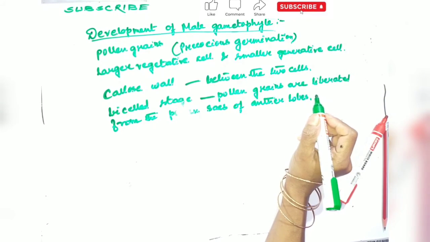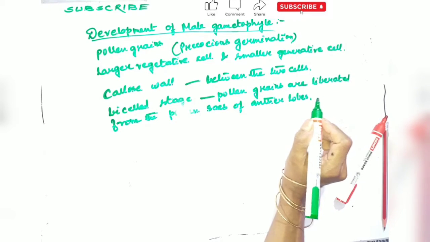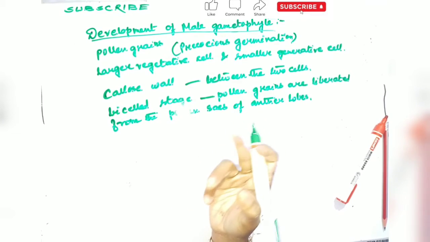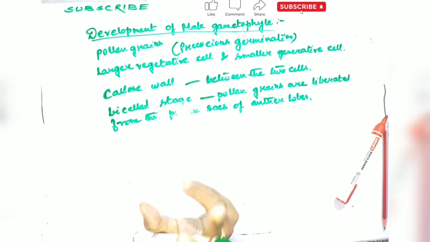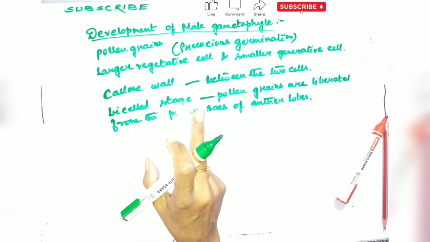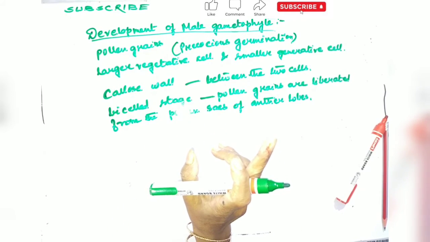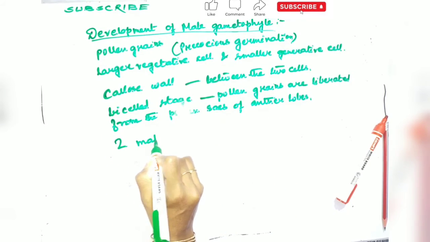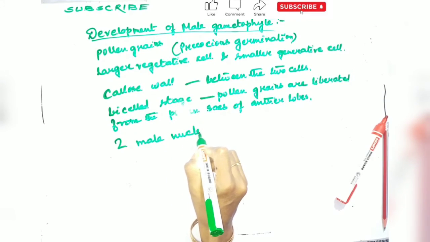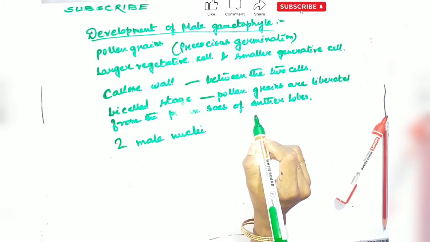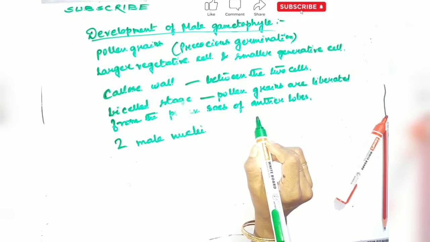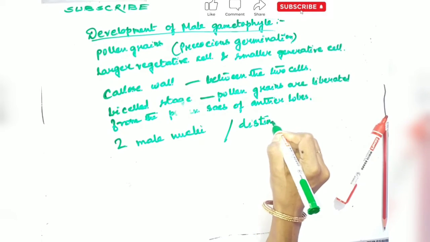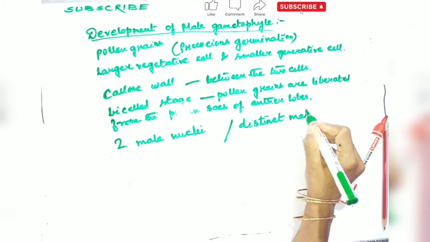After falling of pollen grains on the stigma, post-pollination changes occur. Pollen grains absorb water and nutrients of the stigmatic secretion through their germ pores. The intine protrudes out through one of the germ pores or through a germ furrow. The generative nucleus divides to form two male nuclei, which become surrounded by cytoplasmic masses and appear as distinct male gametes.